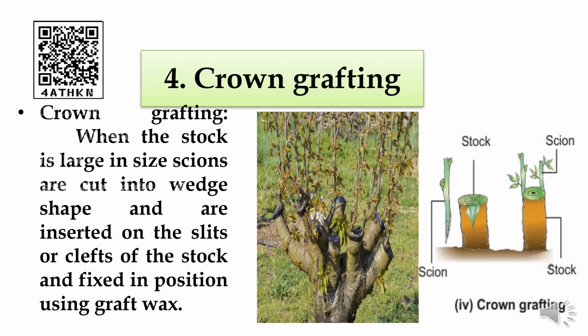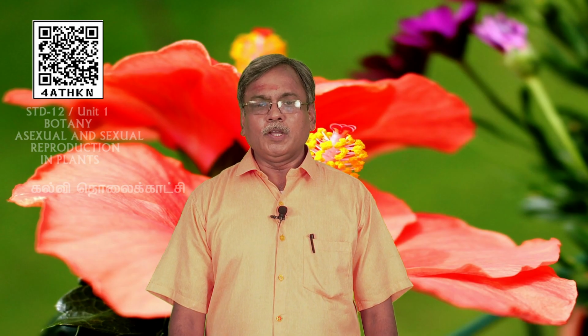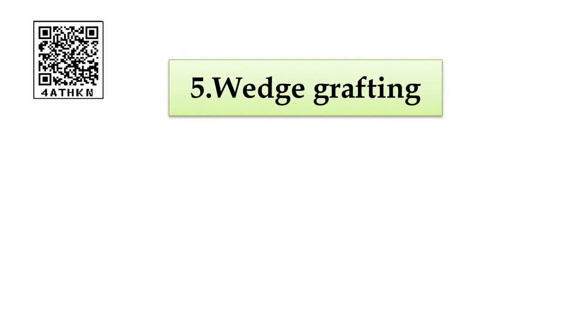So because the scions are present at the top of the stalk, giving the appearance of a crown, it is called crown grafting. The next one is wedge grafting.